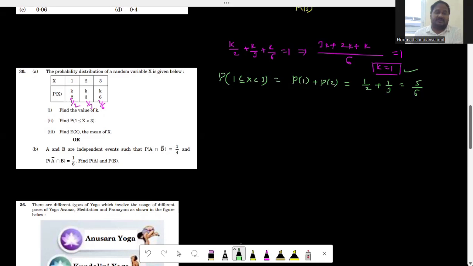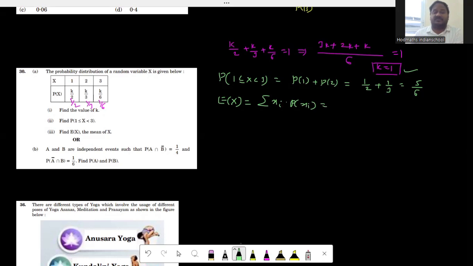Now coming to the third one, find expectation of x, the mean of x. What is expectation of x? Expectation of x is nothing but sigma xi into p of xi, right? We have already learned this. Xi into p of xi means here xi is equal to 1, p of xi is equal to 1 by 2. It means 1 into 1 by 2 plus 2 into 1 by 3 plus 3 into 1 by 6.